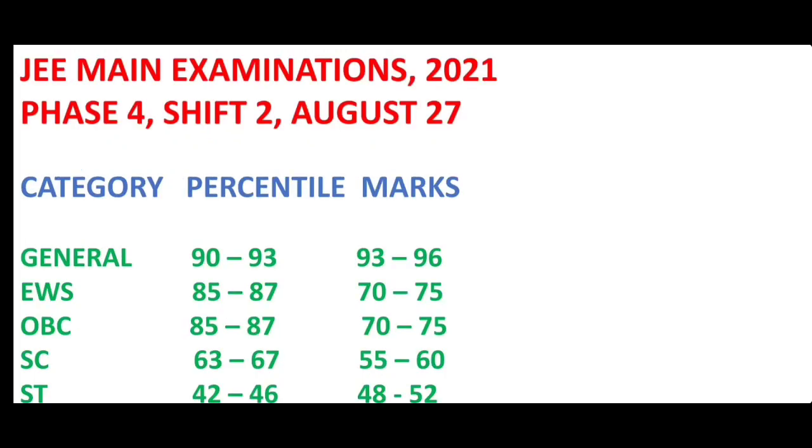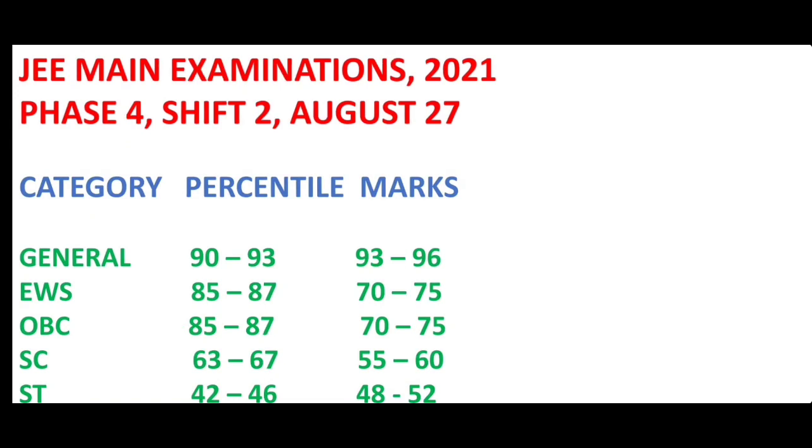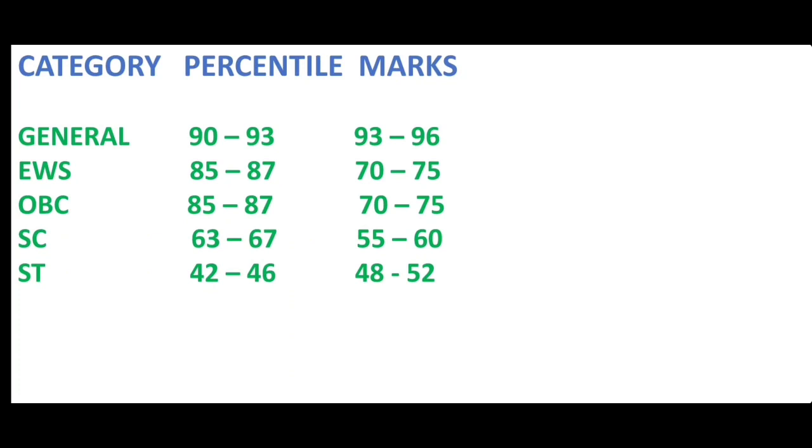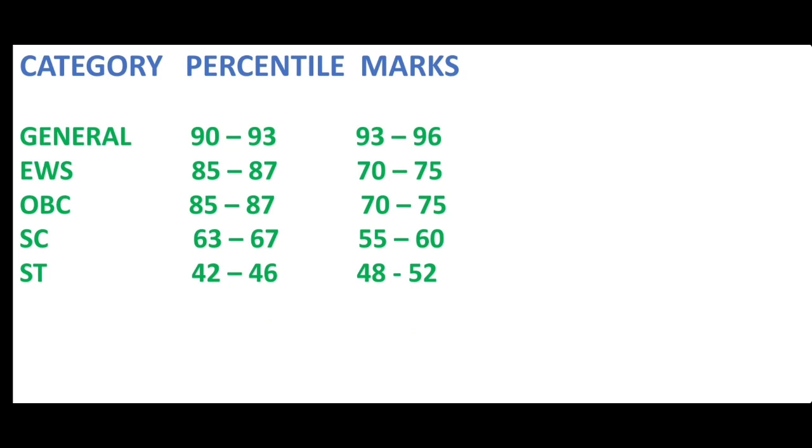Let us have a look at the category-wise cutoffs of percentiles and marks. A general category student should get the percentile range between 90 and 93 and should get the marks range between 93 and 96. An EWS category student requires the percentile range between 85 and 87, for which he needs to score the marks between 70 and 75.